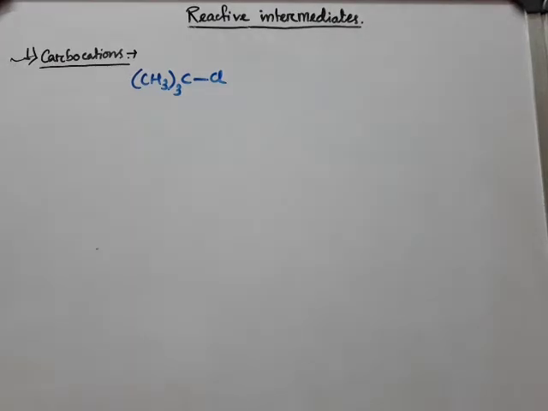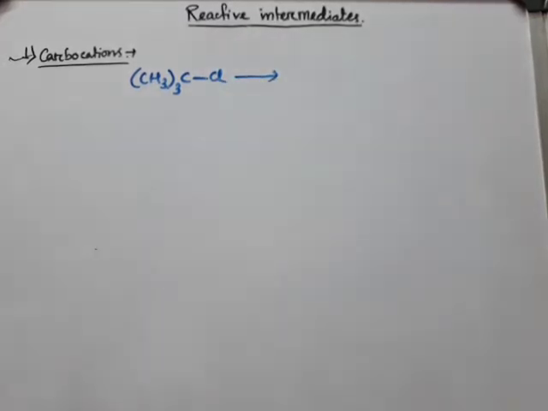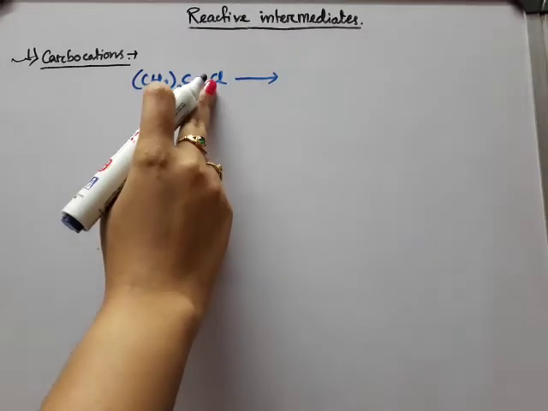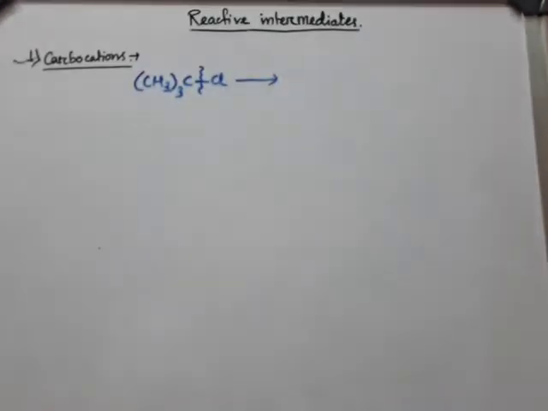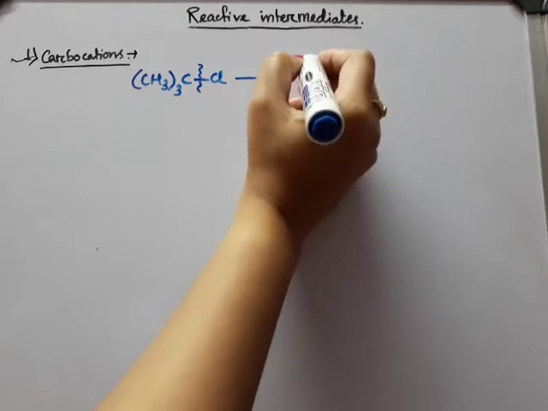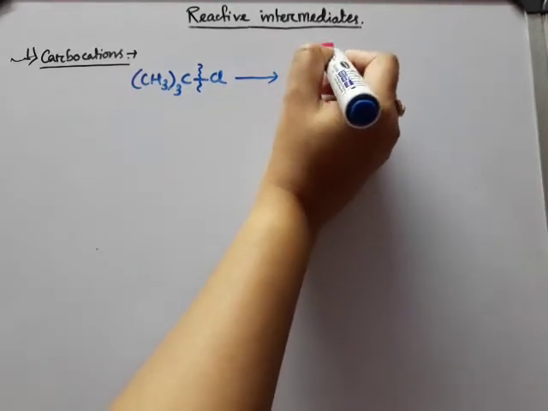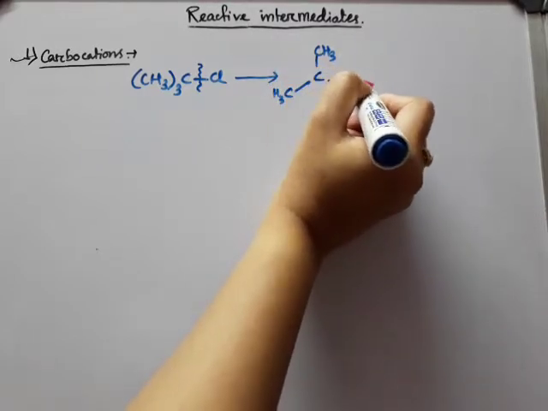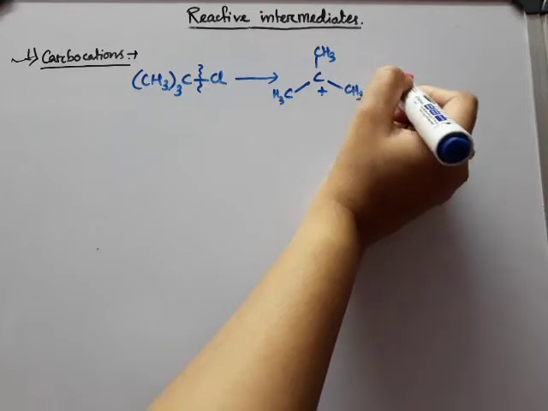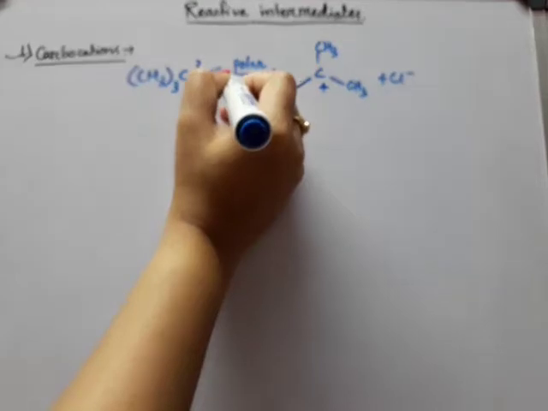this substrate. As I have told you, it is formed by heterolytic fission, that means it involves breaking of this bond, and here the leaving group is chloride. After the leaving group has left the system, we will get these two. So this is the carbocation, along with this we are getting chloride, and for this transformation we need polar solvent.